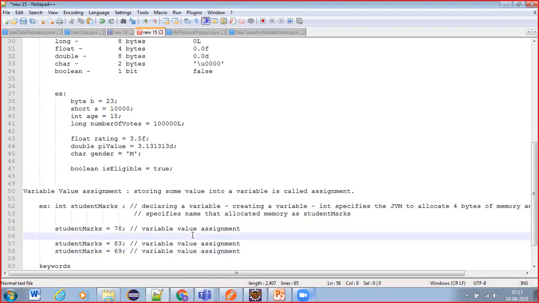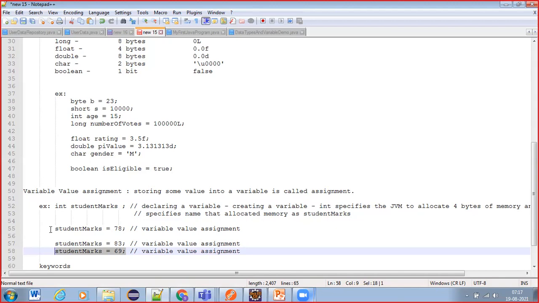So tomorrow when we are working, your leader or colleague may ask you to just assign a value to that variable. Then you should know what assign means. That's why I wanted to make you speak. Assign means storing some value.